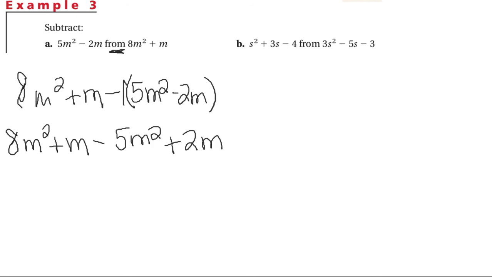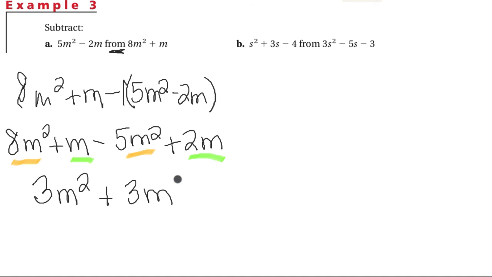And then we're going to combine our like terms. So we get 8m squared minus 5m squared is 3m squared. m plus 2m is just 3m. So 3m squared plus 3m.